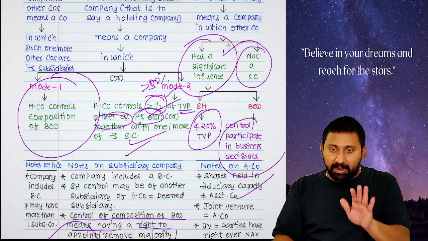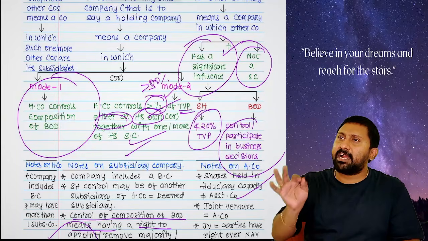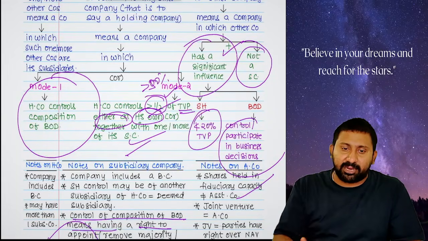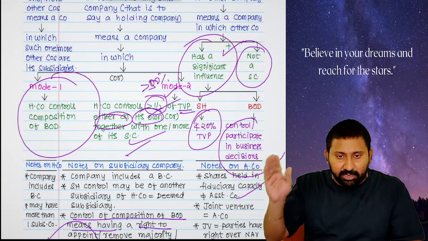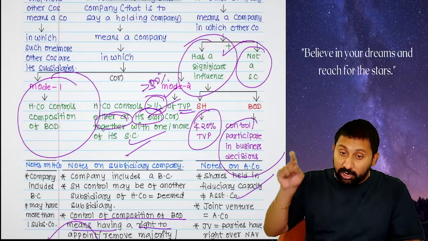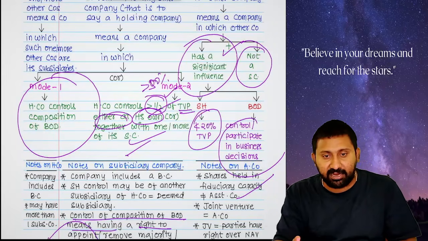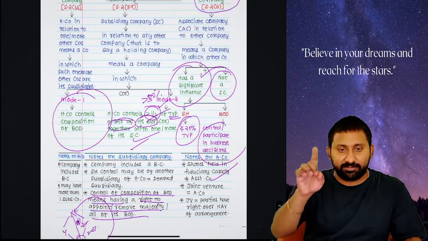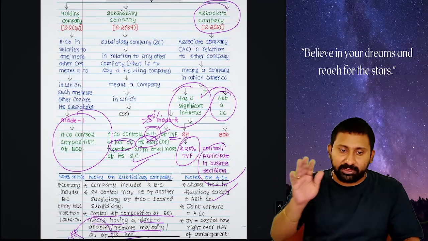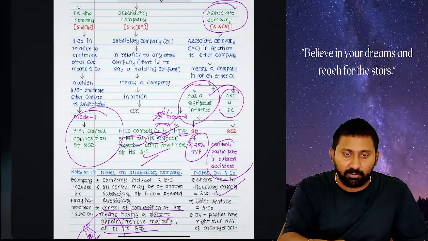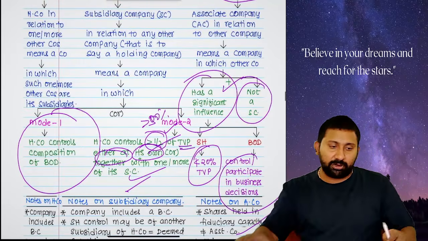Okay. Remember, question comes in exam. Shares held by one company in another company in fiduciary capacity. Will it become an associate? No. Next, joint ventures are associate companies. Joint ventures are associate companies. Since this question was already tested in the last attempt, I am not showing that much importance. So this I just covered on an overall basis. Read for a minute. We'll go into the next one.